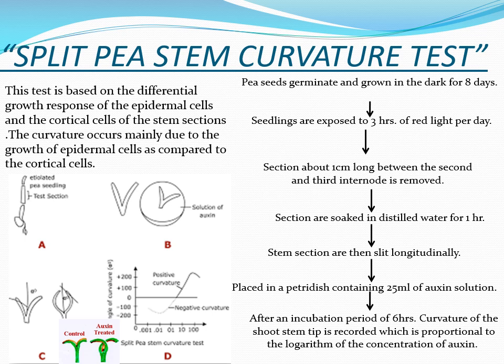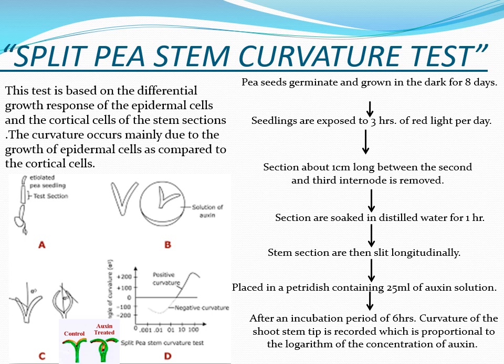Now the benefit of using etiolated seeds is that the length of the axis is more, and that will be of help in performing various tests. These seedlings are exposed to 3 hours of red light per day so that the growth is a healthy growth.